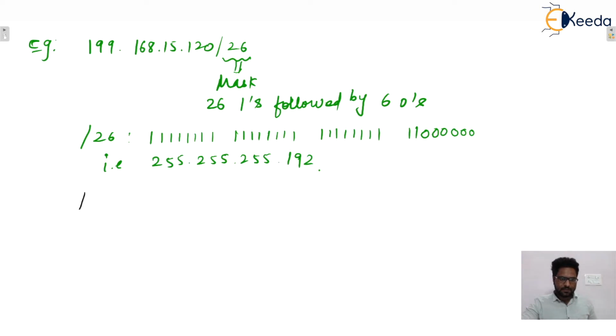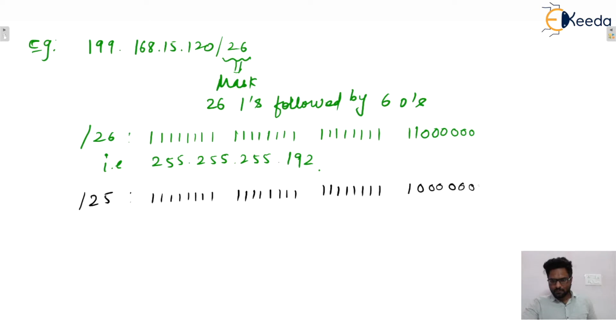Next example, let's say it is slash 25. That means 25 ones. So this is 8 plus 8 plus 8, 24, plus 1, followed by 7 zeros. So that is 255.255.255.128. Similarly, let's say slash 27 is given.